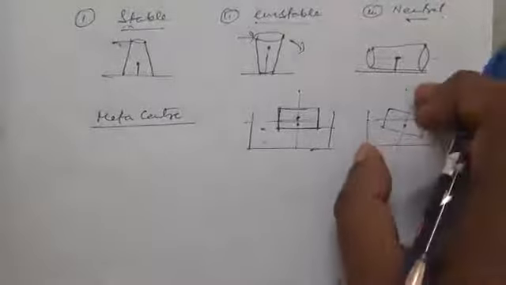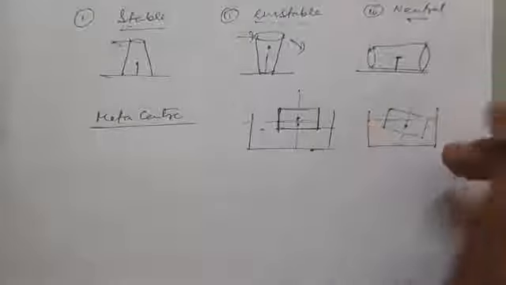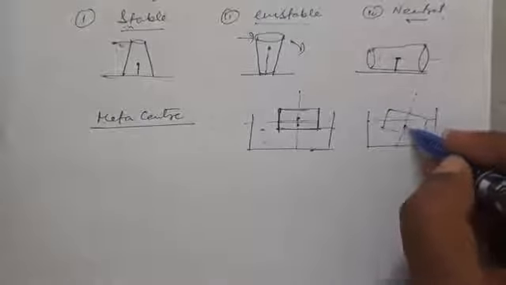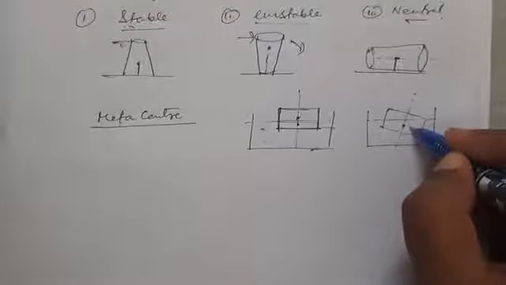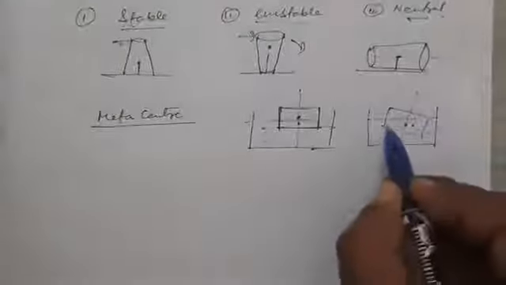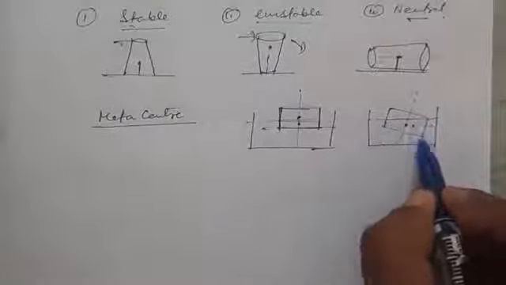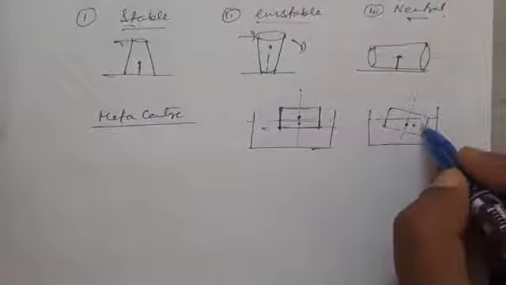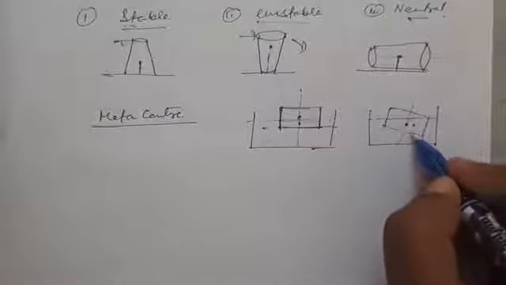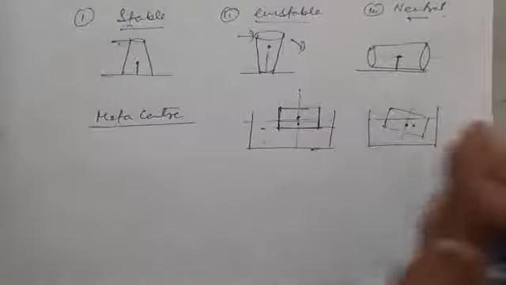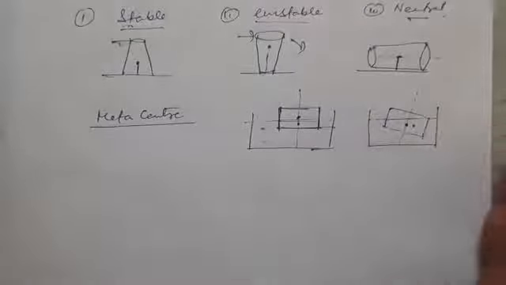Now if I shift the body or tilt the body, this point will move in this direction, because the part of the liquid displaced has more volume on the right hand side, so the shift of the center of buoyancy position will be towards the right.